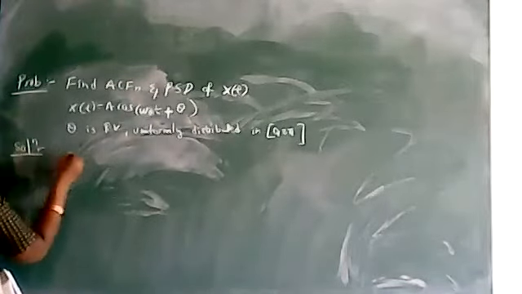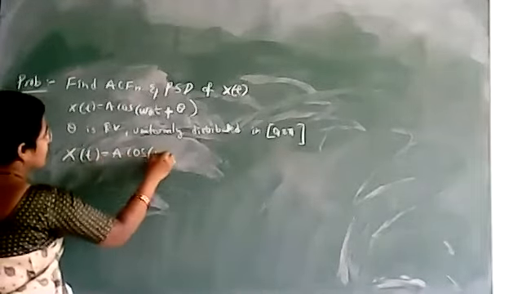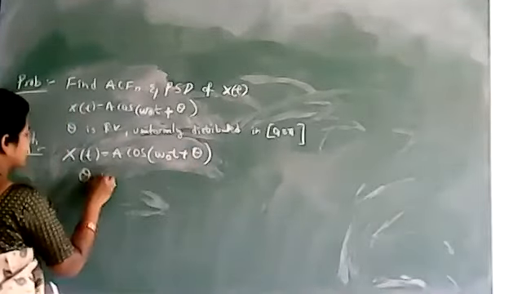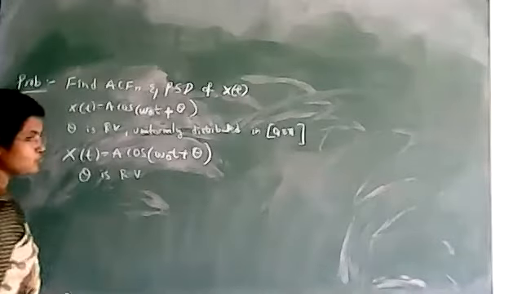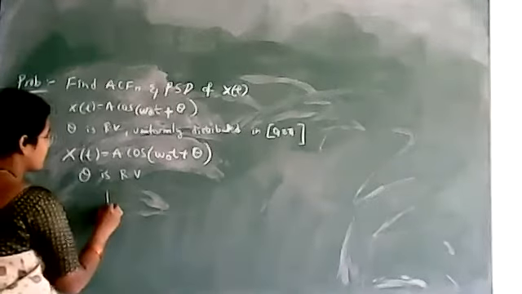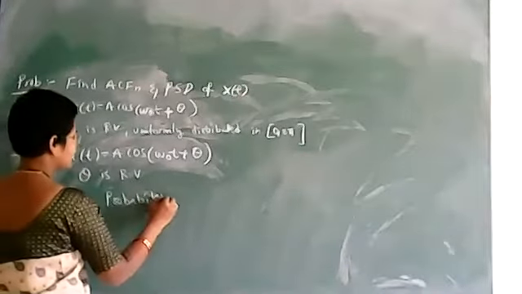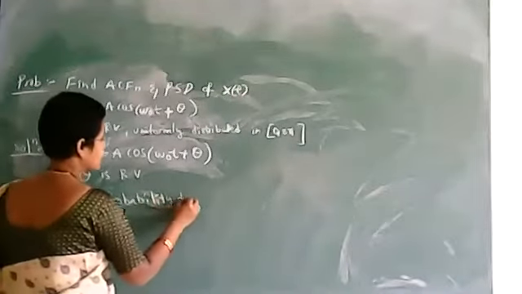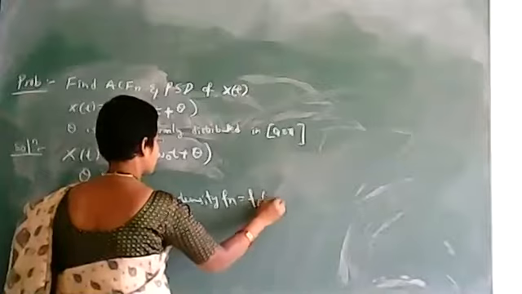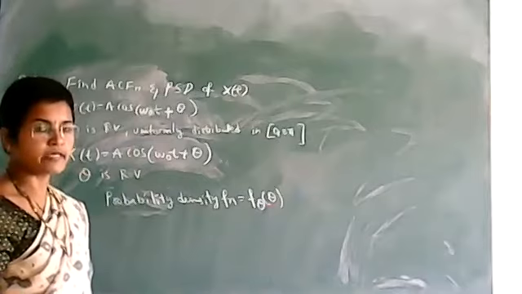So what is the random process? X(t) is given as A cos(omega naught t plus theta) is our random process, where theta is the random variable. Since it is uniformly distributed in the range 0 to 2 pi, now what is the probability density function? It is given as f theta of theta, because the random variable is theta, no? So f theta of theta is the probability density function.